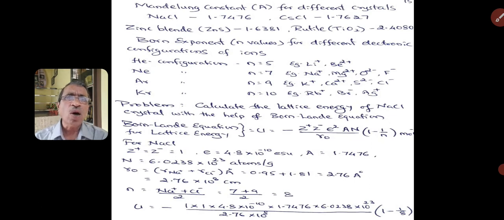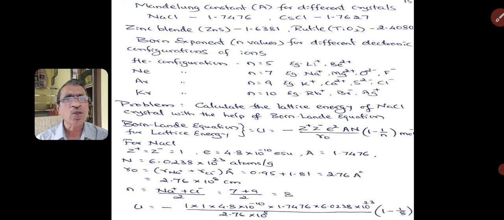Now, the Madelung constant A for different crystals are constant values. For sodium chloride, Madelung constant is 1.7476. For cesium chloride, 1.7627. Zinc blende, that is zinc sulfide, 1.6381. And for titanium oxide, which is called the rutile, it is 2.4080. Students, these calculations you have to remember in detail.